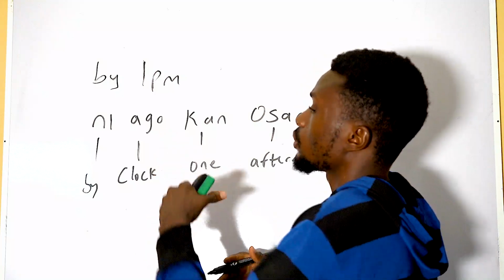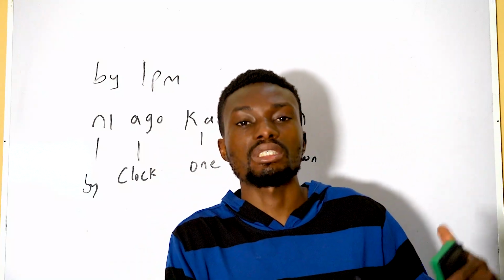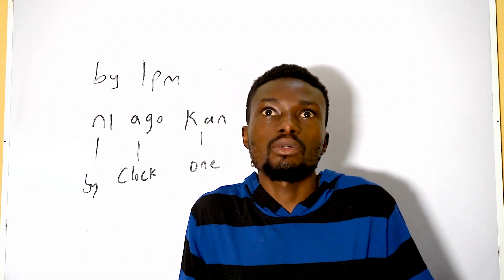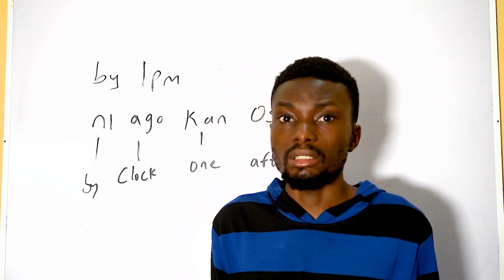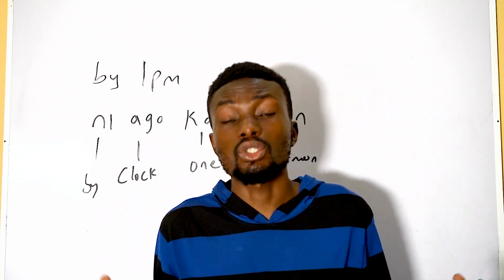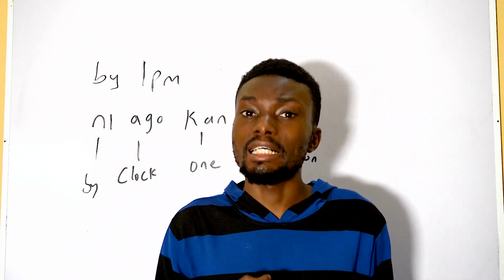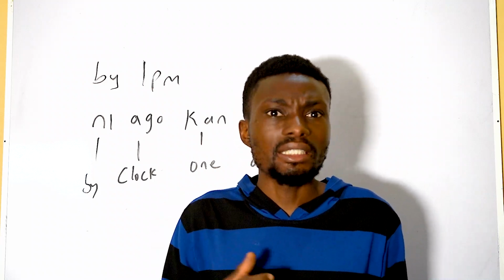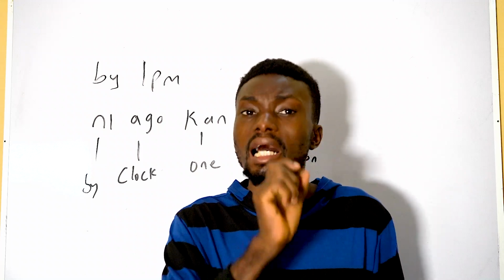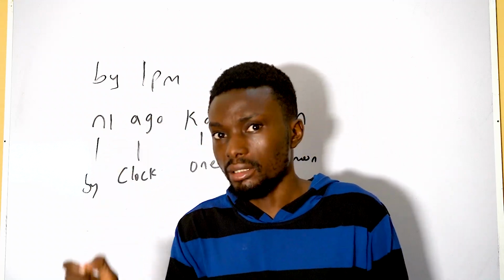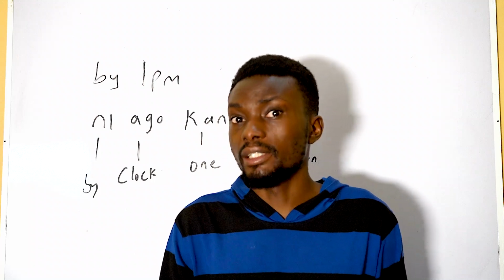So in Yoruba, whenever Yoruba people want to say time, they always put ago just to signify what they want to say. Because if you just say by 1 in English, it's automatically assumed that you're talking about time. But Yoruba does not make that assumption. You can say 1 for different reasons in the Yoruba language. But when you precede it with ago and then say the number, that's when it means you are talking about time in the Yoruba language.